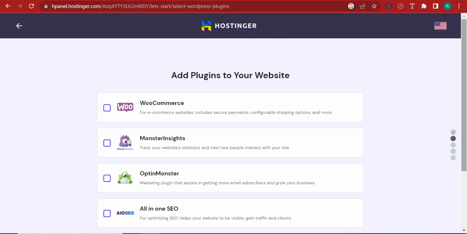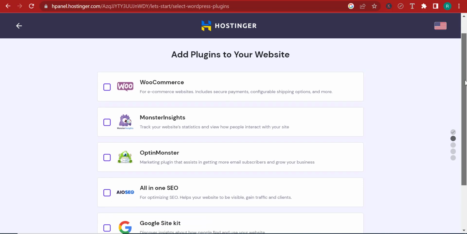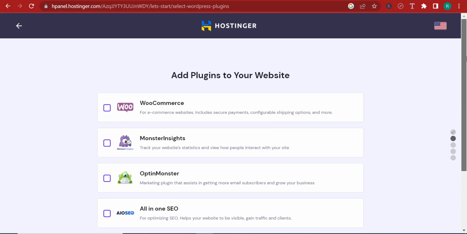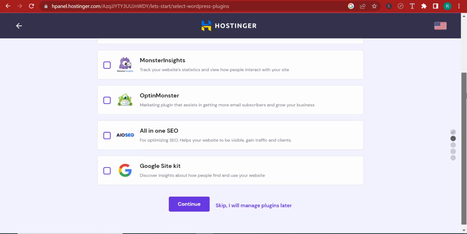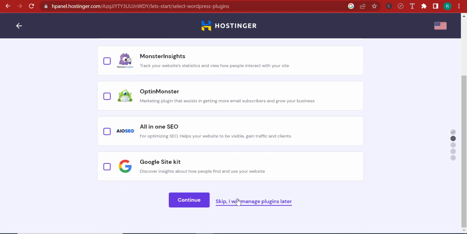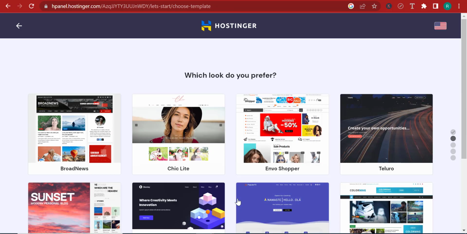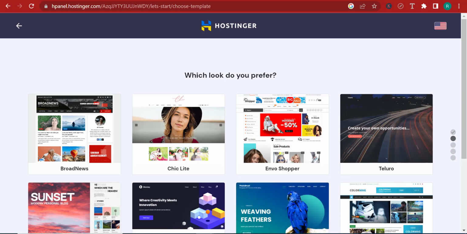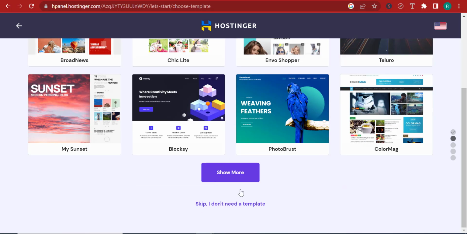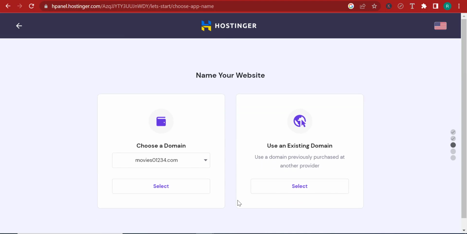Right, so here they're going to prompt you to add some plugins after you add the password. Don't add any plugins. We know the plugins that we're going to add. So I'm just going to scroll down here and click on skip. Now, right here, they're going to prompt you to download a theme for the website. I don't recommend you choose anything from here. Just scroll down and click skip. I don't need the template.